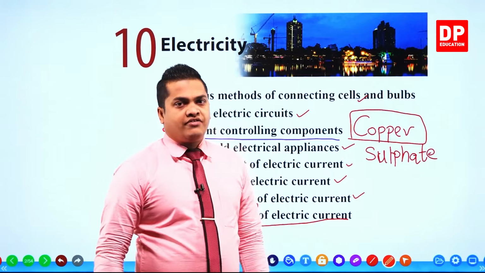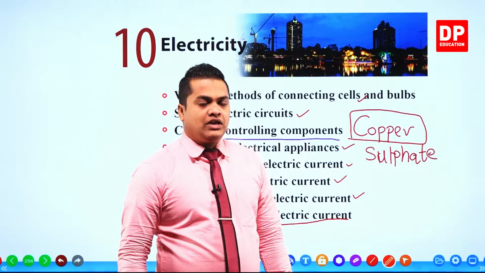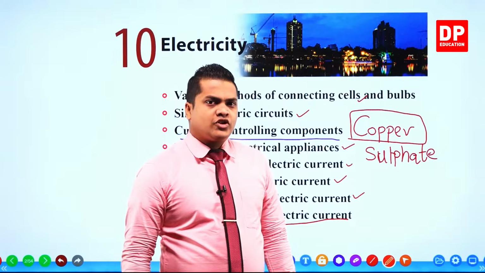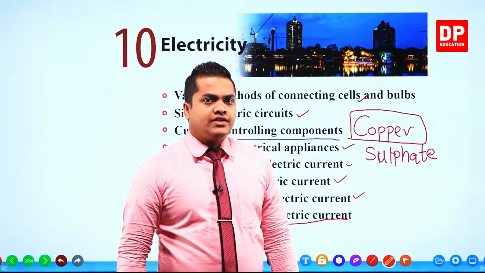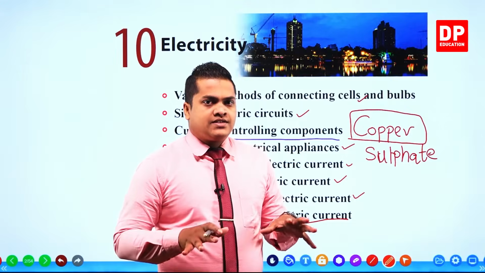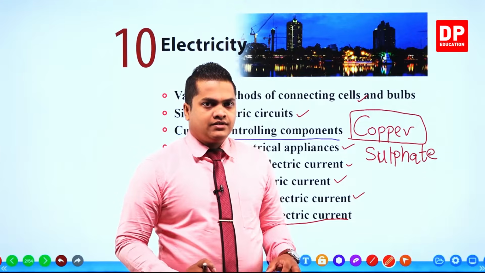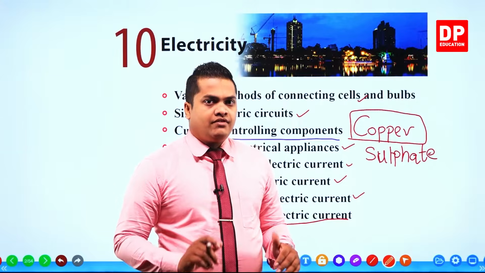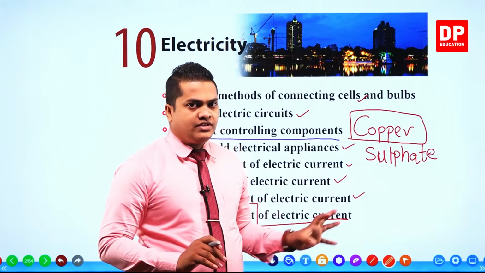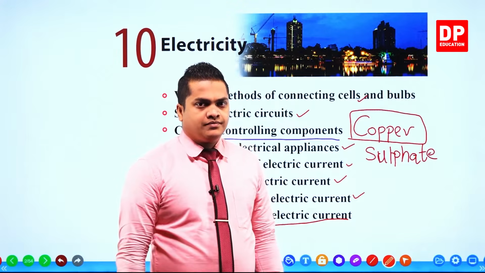After finishing the lesson, as usual, we'll discuss several questions related to the lesson. So stay with me till the end of the lesson, and we'll go through each of these contents one by one.